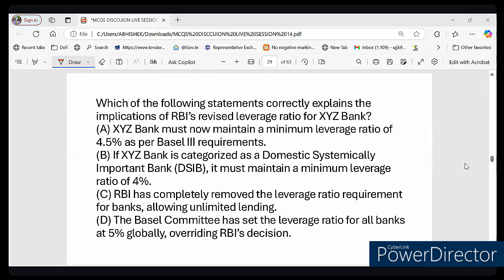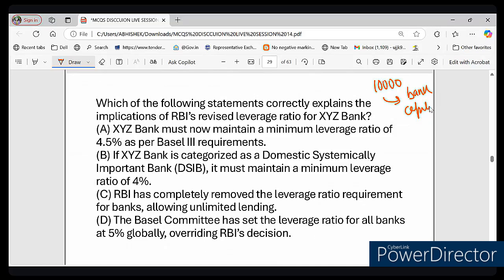Imagine you are running a small grocery shop, and you have 10,000 of your own money, right? This 10,000 is like a bank capital. But you take a loan of 90,000. You take 90,000 rupees in the form of a loan to expand your business. So what is your total money? Your total money is 1 lakh, 10,000 of your own and 90,000 of the loan. So 1 lakh is your total money, but only 10,000 is yours.